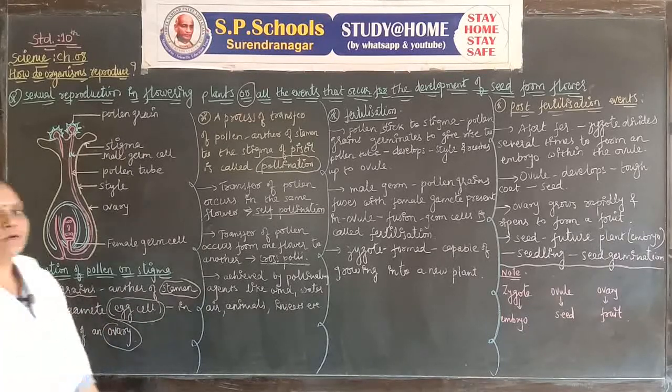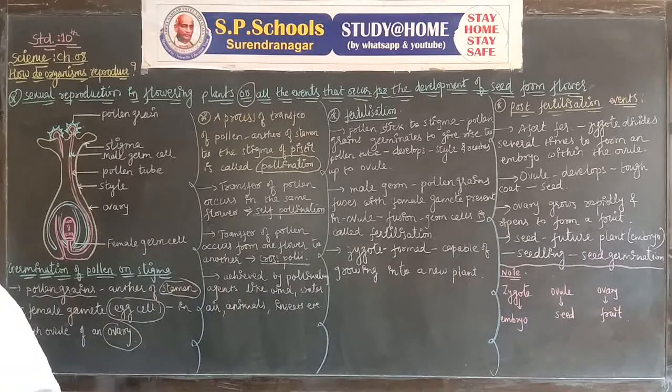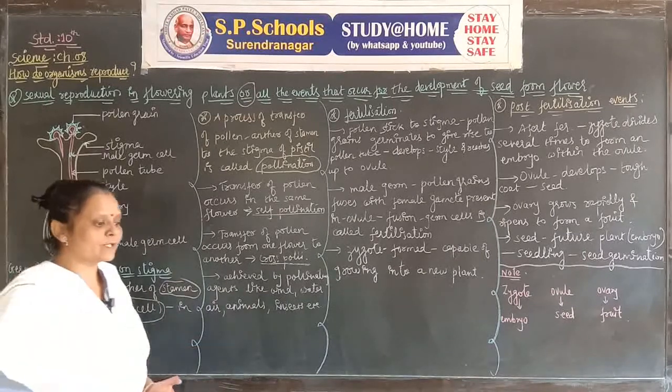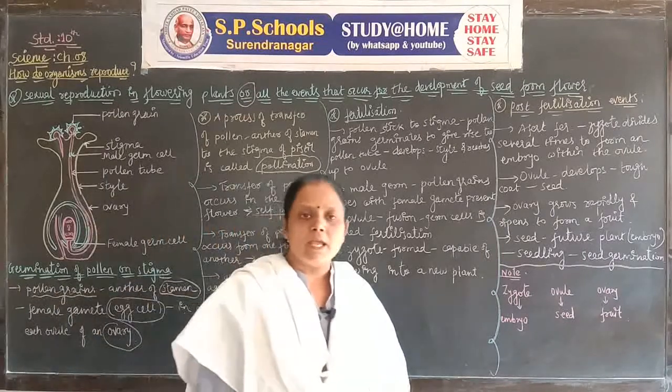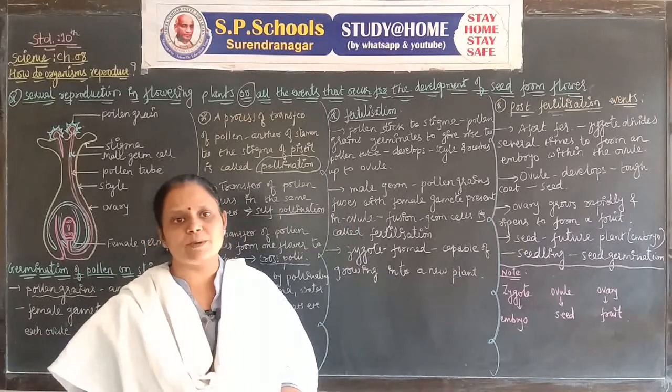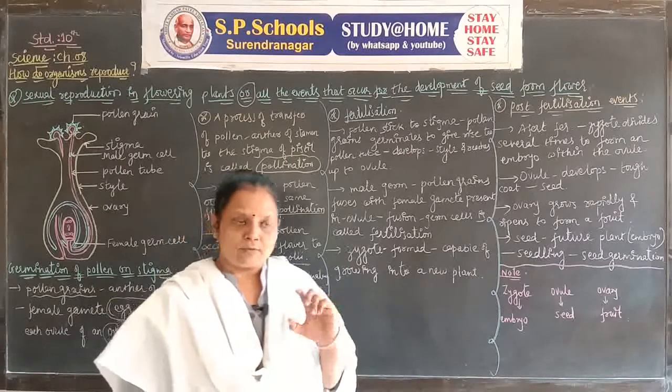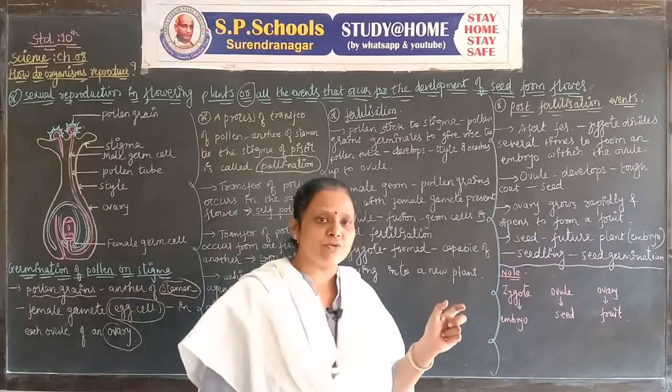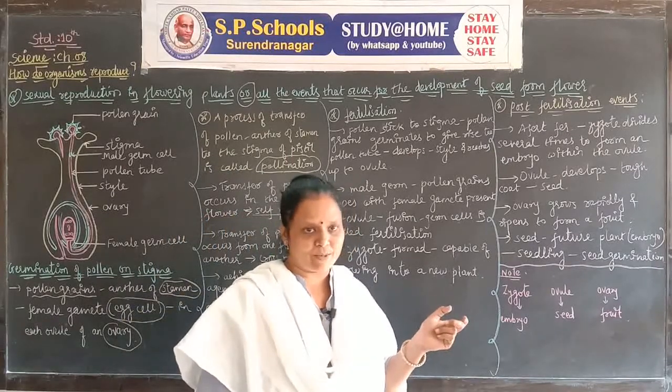We already know the types of flowers according to their reproductive parts: either unisexual or bisexual. We already know that if unisexual, only one part is present.